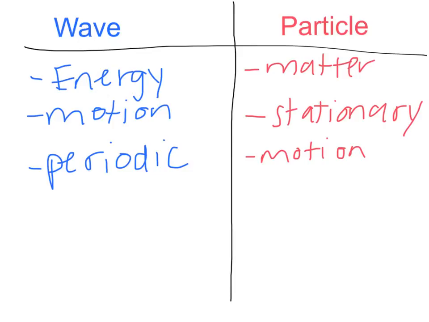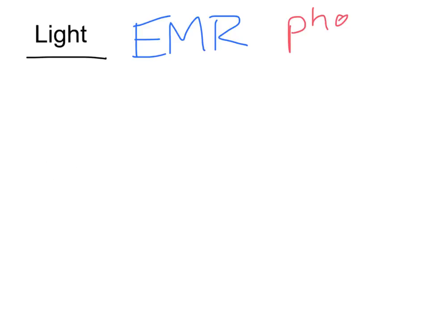If I were to draw out a wave, I would make it look something like this to represent the oscillations, whereas a particle would just look like a point. So it sounds like waves and particles are pretty different, but according to the wave-particle duality, light is both a wave and a particle at the same time. When we're talking about light waves, we often refer to EMR, or electromagnetic radiation. When we're talking about a light particle, we often say a photon of light.